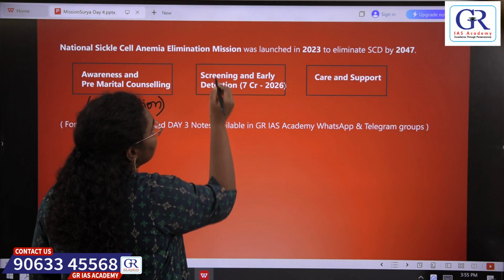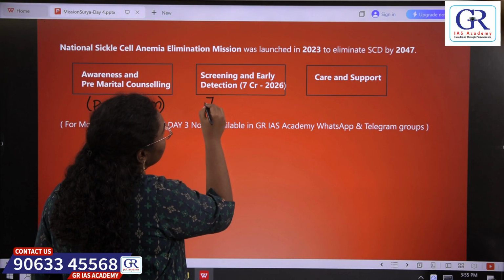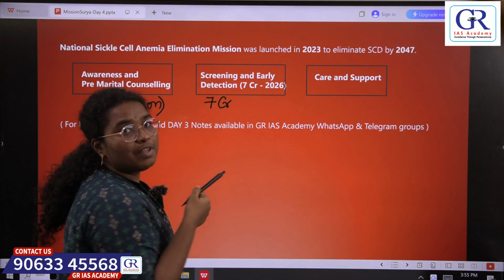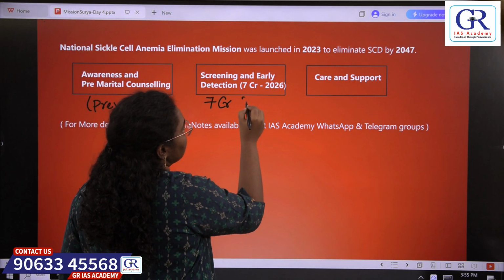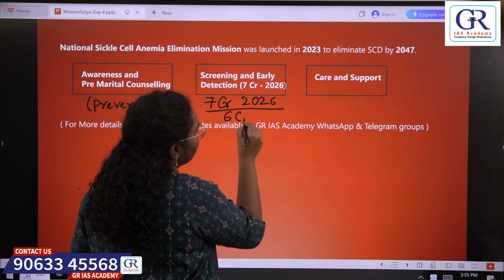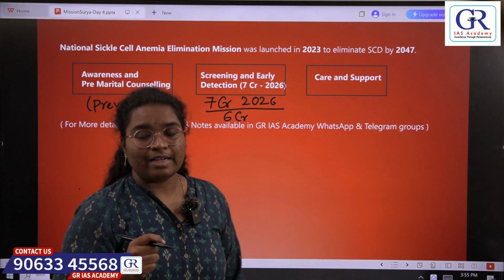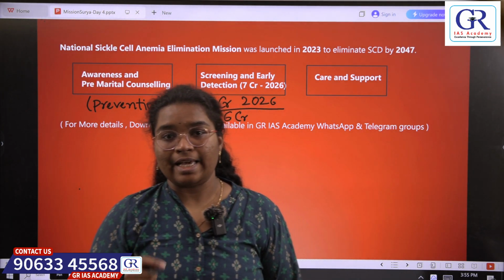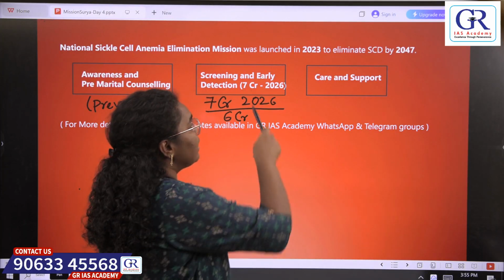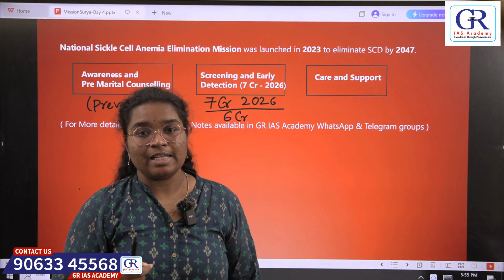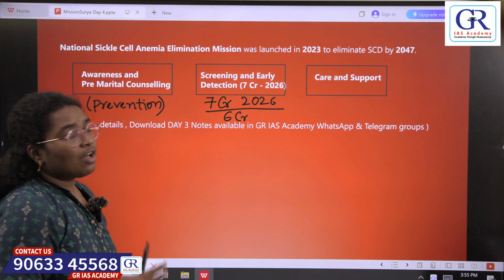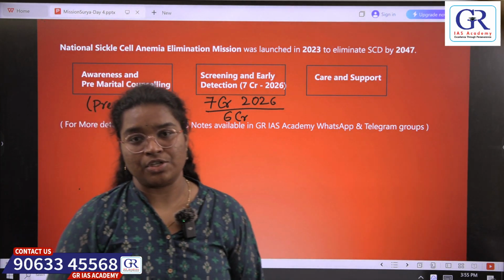Next is screening and early detection. Under this mission, the government has aimed to screen 7 crore individuals for the presence of the mutated gene by 2026. Recently, screening of 6 crore individuals has been done, and many carriers and many diseased individuals were identified. The third step is to provide care and support for the identified individuals.